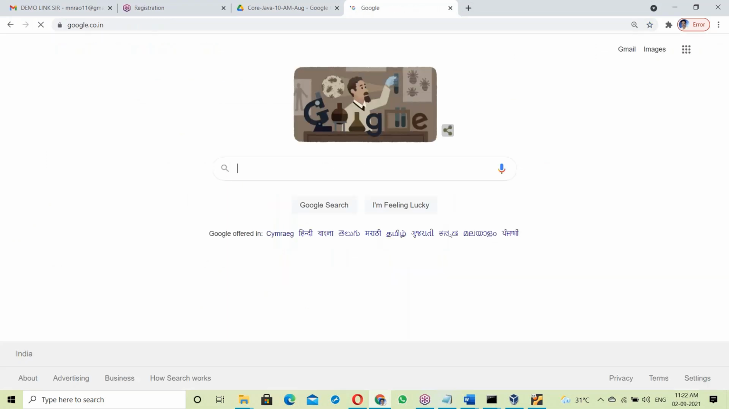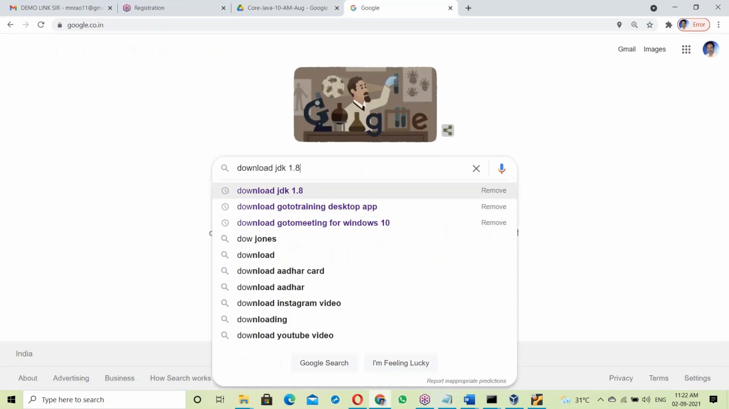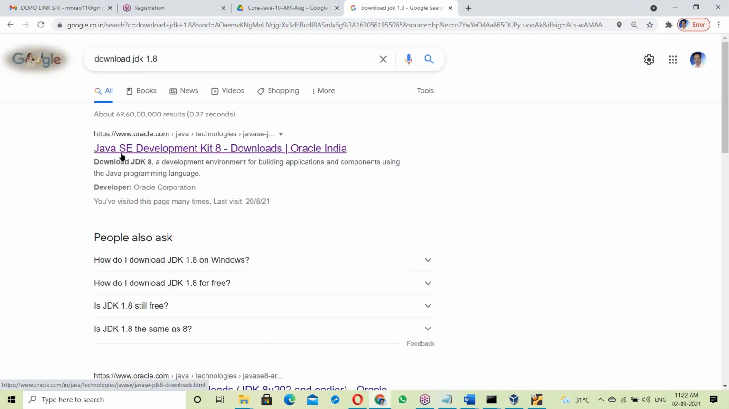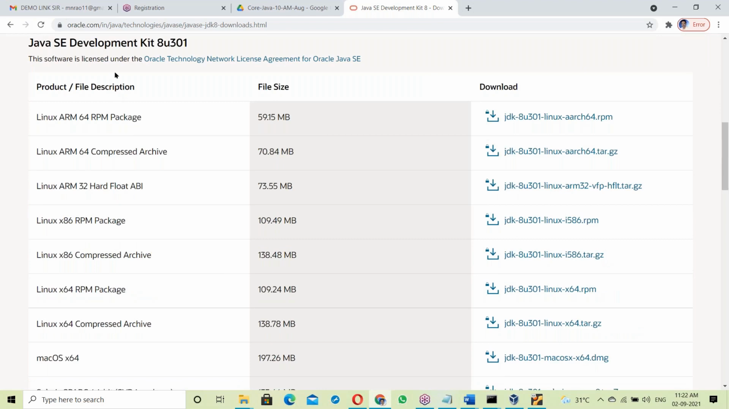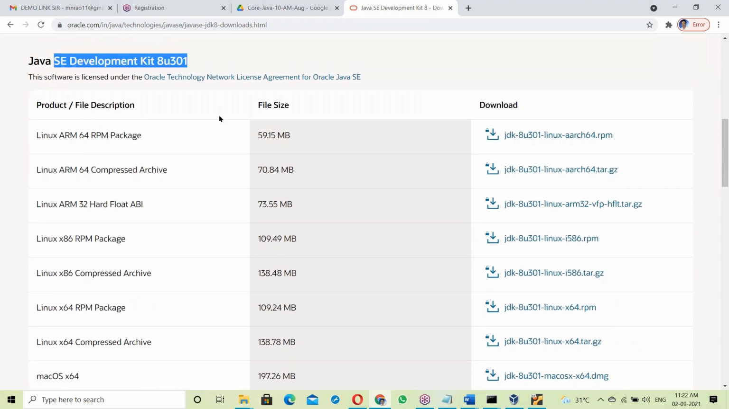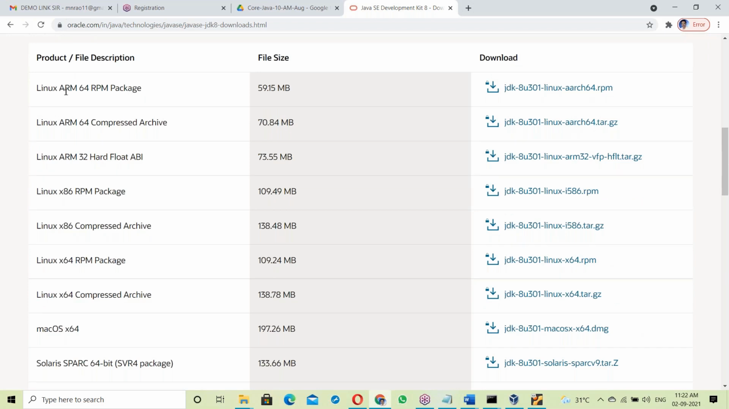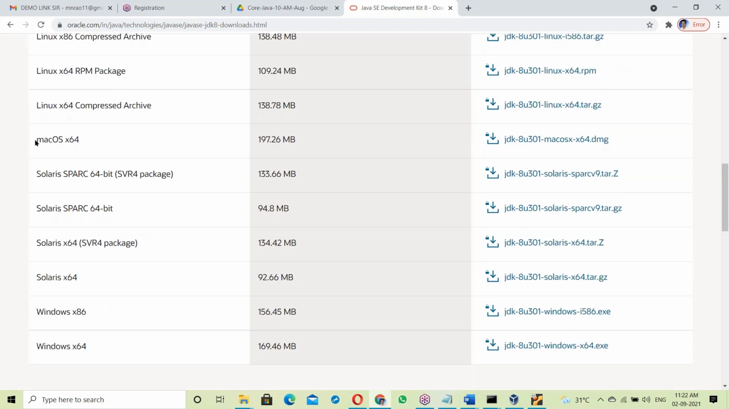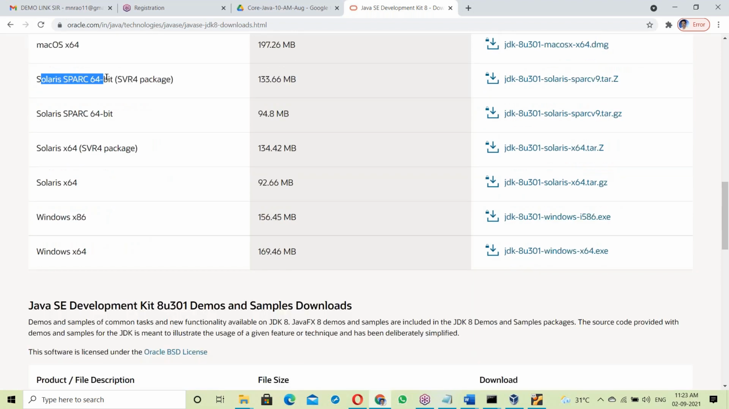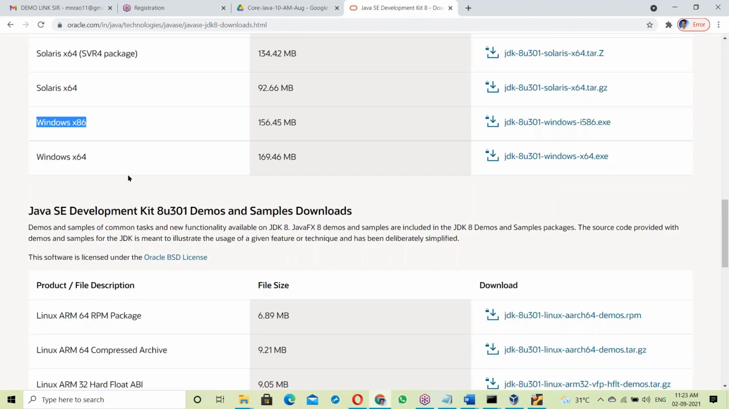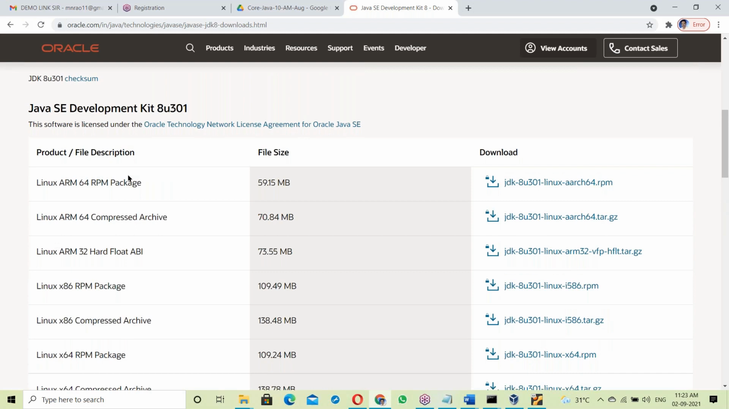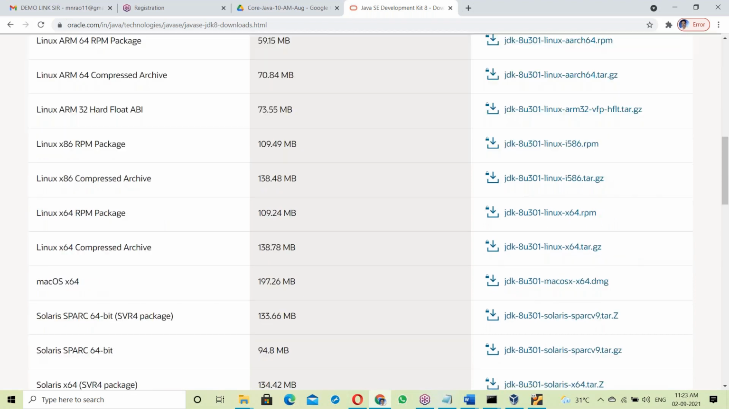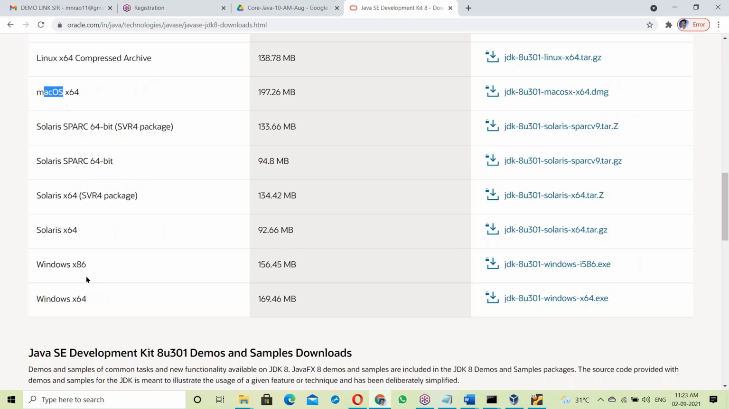Suppose you are downloading JDK 1.8 or 9, something like this. See, the Java development kit downloads from Oracle. Now it is with Oracle Corporation. There is a JDK for Linux OS, next a JDK for Mac OS, a JDK for Solaris, and a JDK for Windows OS. Different JDKs. Currently Unix is used nowhere. In the market, Linux, Mac OS, and Windows OS are being used.